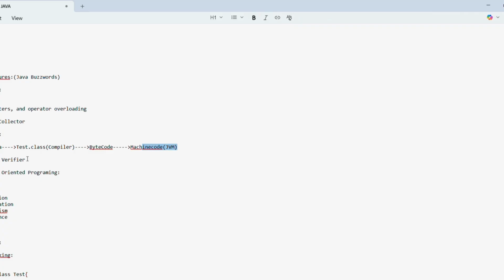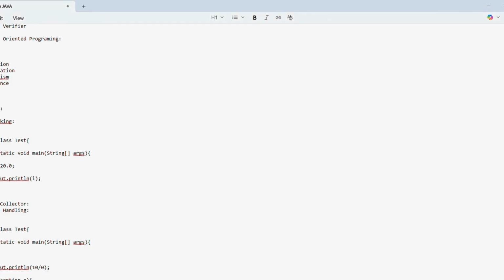The bytecode verifier and the security manager are there, which are responsible for managing security. Sometimes this is also known as sandbox checking. This sandbox checking checks each and every part of the bytecode components. So that's why we can run a Java program happily on any machine. Security-wise, there is no chance of malware spreading through Java. That's why Java is secured.